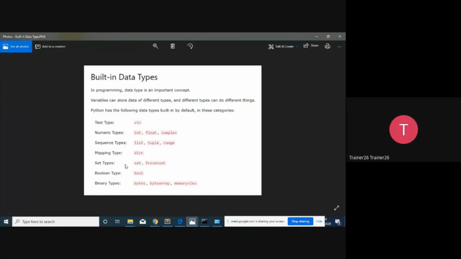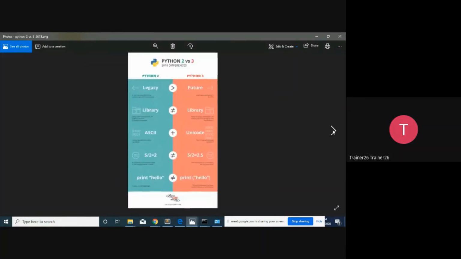Then after that, the set types are set and frozenset, and boolean is true, false values. Then regarding memory, bytes, bytearray, and memoryview. So these types of data types are available in Python. And in Python you can change the data type, which means one variable has the facility to change its type. So that's why in Python there is one fundamental available.